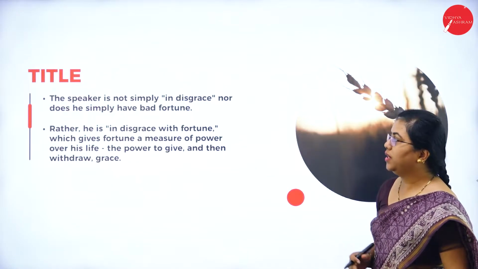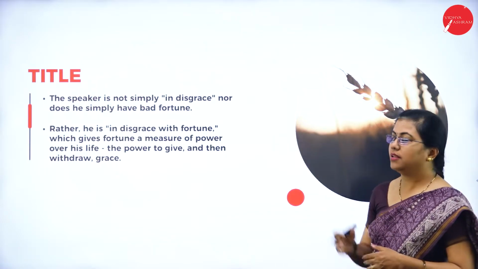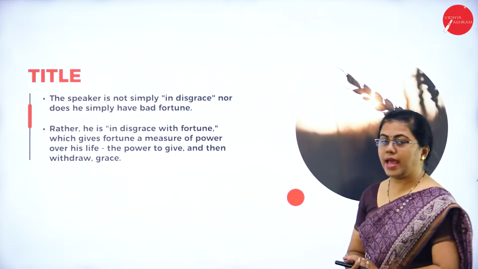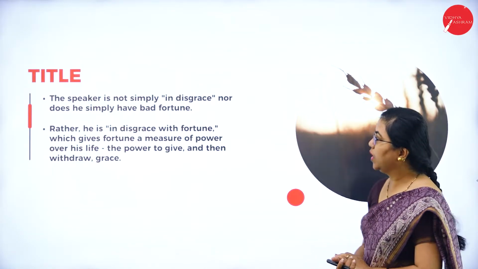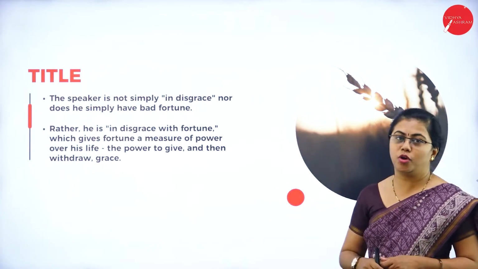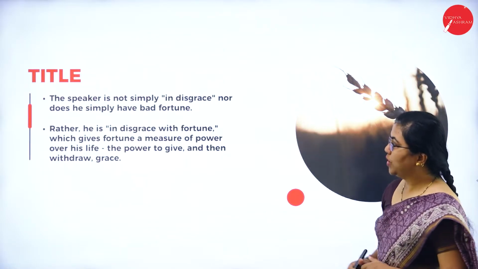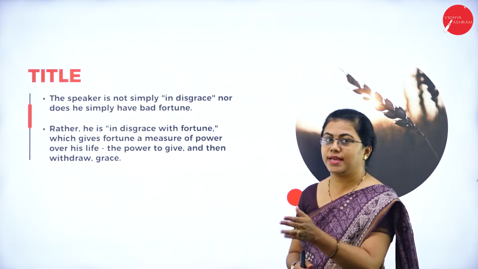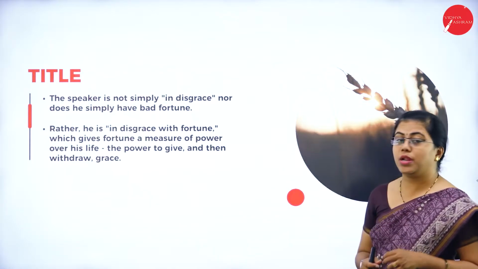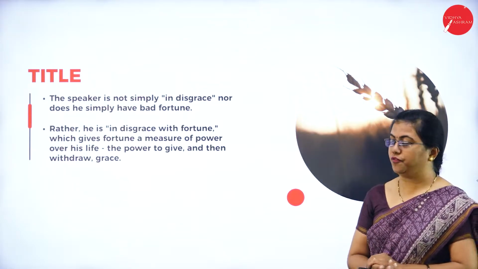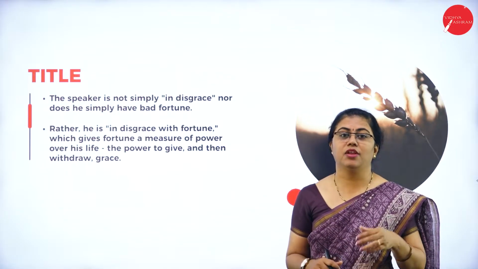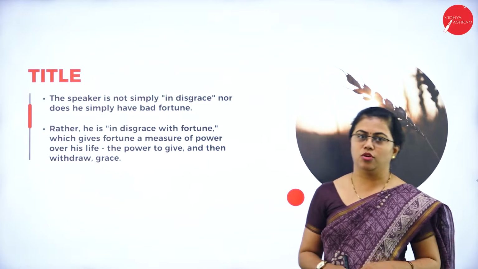So let us go forward with the title. The speaker, who is the poet also, is not simply in disgrace, he is not happy to have bad fortune. Nobody likes to be in bad fortune, isn't it? So the speaker in this poem is in a similar way. Rather, he is in disgrace because of some reason. He is in disgrace with fortune, which gives fortune a measure of power over his life, the power to give and then to withdraw grace. Let us understand in detail when we go to the summary of this poem.